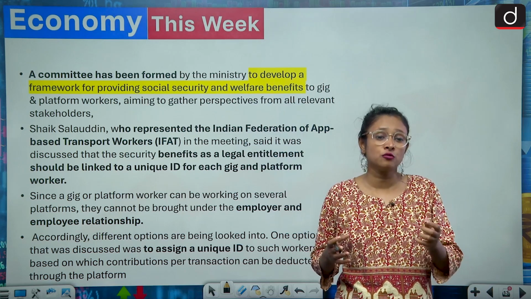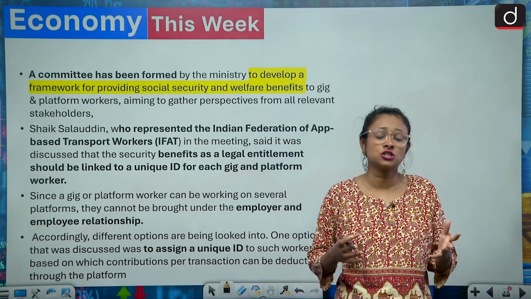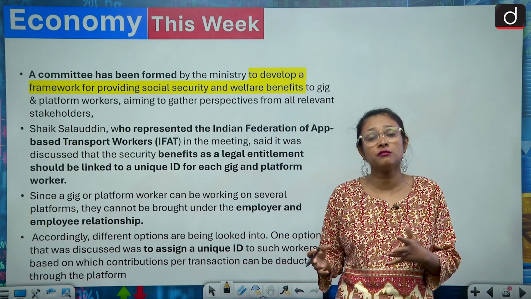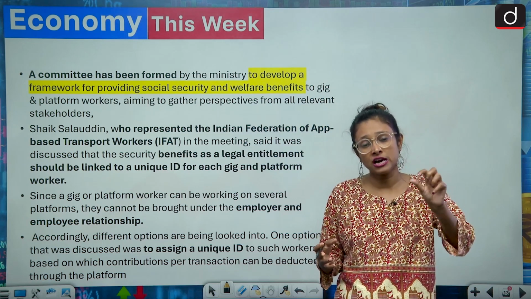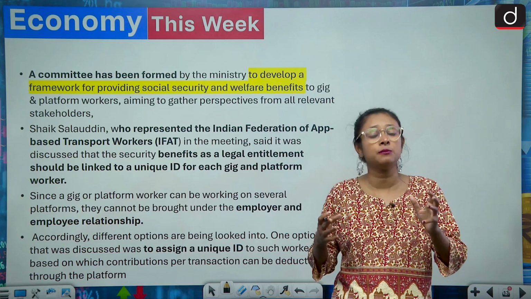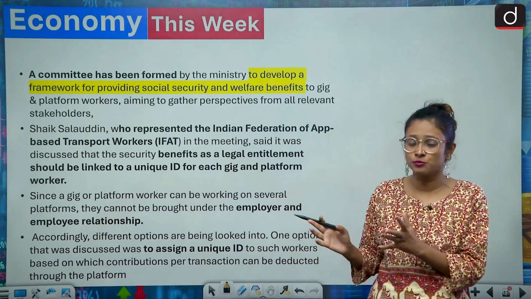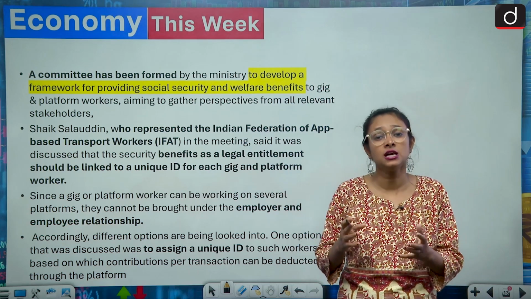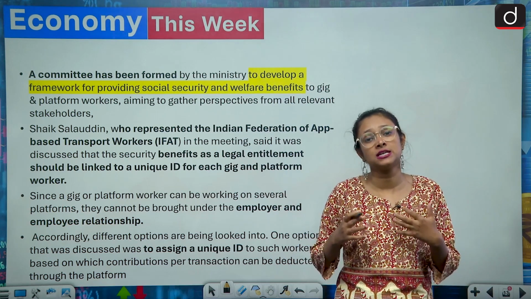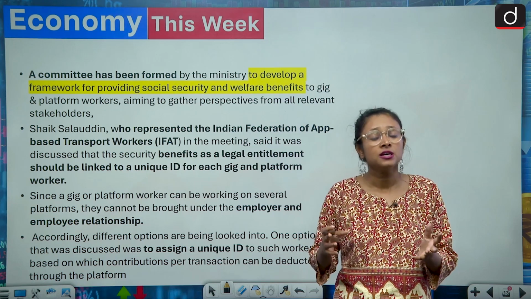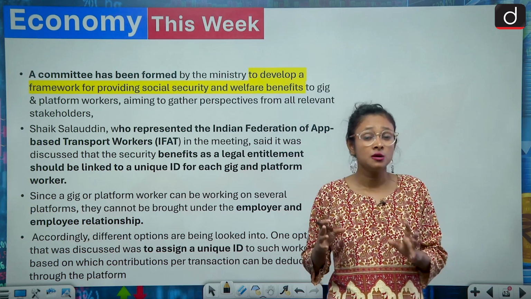And whatever the tax, whatever the transaction, whatever the contribution they have to give, with the help of the unique ID we will be able to know more information about them. So this is about the findings of the meeting: the government is deciding that social security should be extended to gig workers, so that they do not live their life in misery.